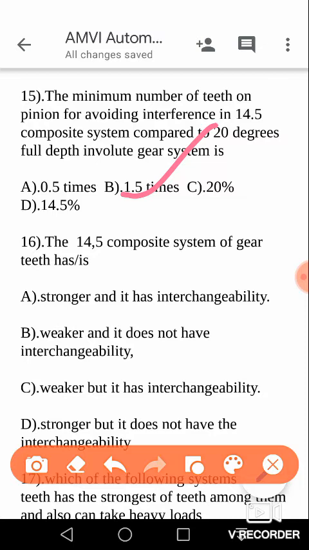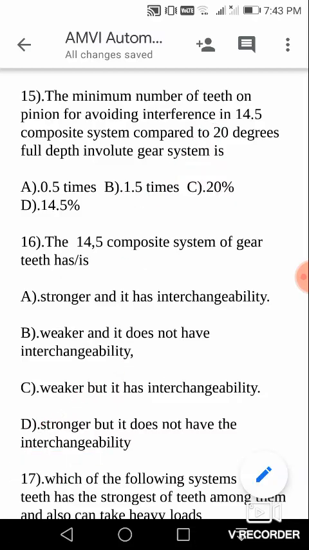Next, the 14.5 degrees composite system of gear teeth has, or is, stronger or weaker, with interchangeability or no interchangeability. You have to select between these options. The correct answer is D. It is stronger, but it does not have interchangeability. So your answer is D.